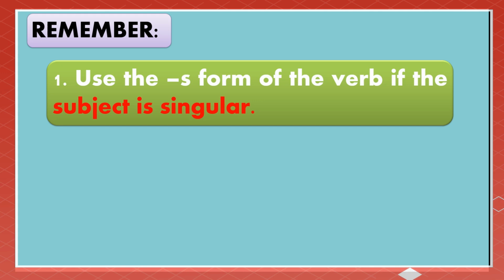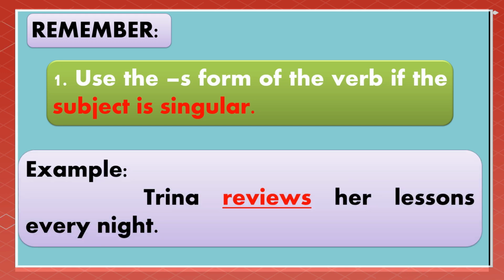Remember, use the S form of the verb if the subject is singular or only one. For example, Trina reviews her lessons every night. Trina is singular in form. That's why our verb is review, and we add S to form its simple present.